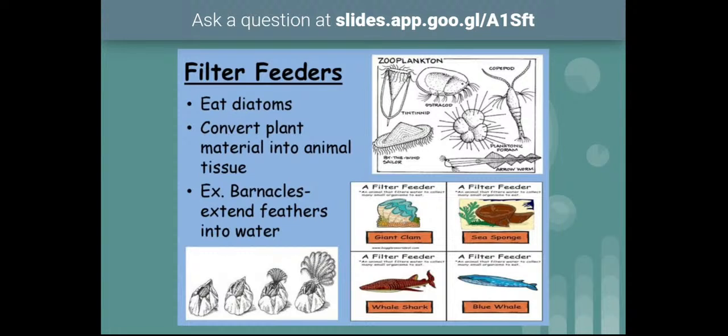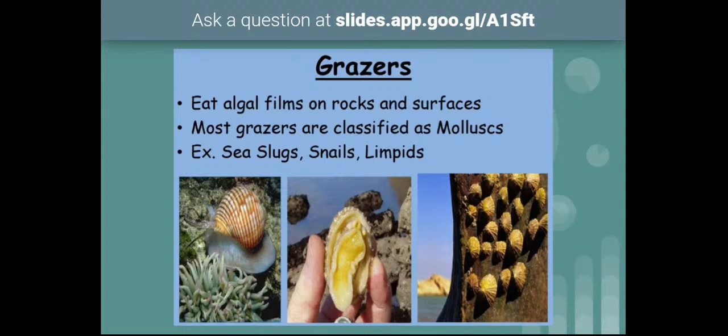Blue whales, even though they are big organisms, feed on diatoms only. To capture those diatoms, they have special teeth called baleen. With the help of this baleen, they capture food by filtering the oceanic water. So these are examples for filter feeders, and some sea anemones and sponges are also good examples.